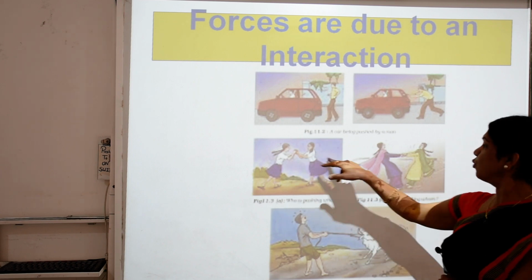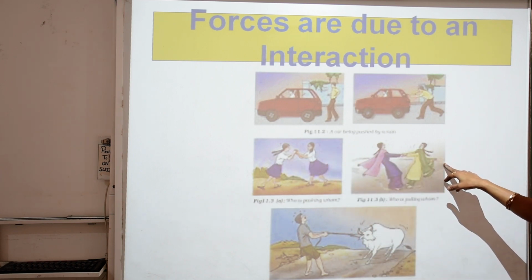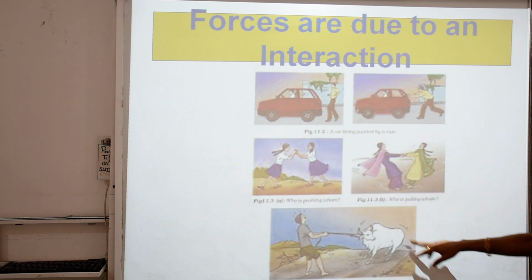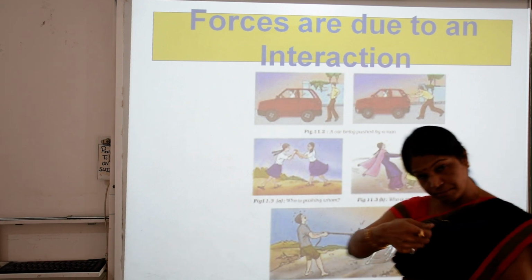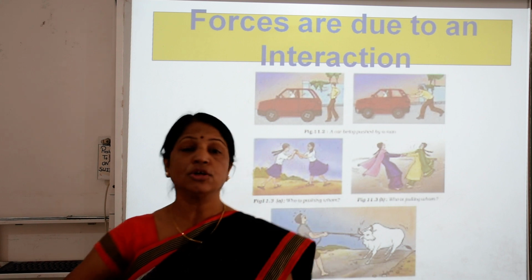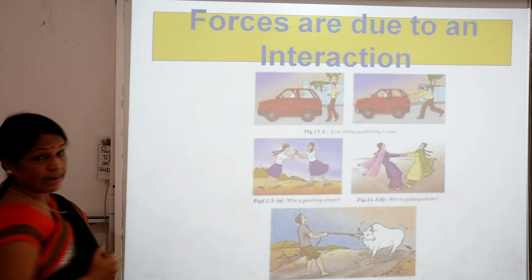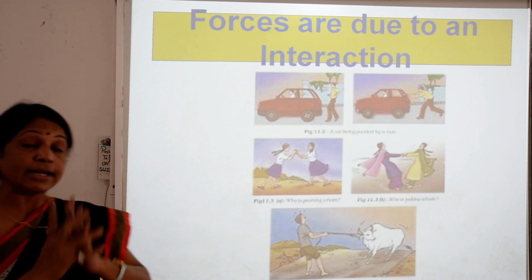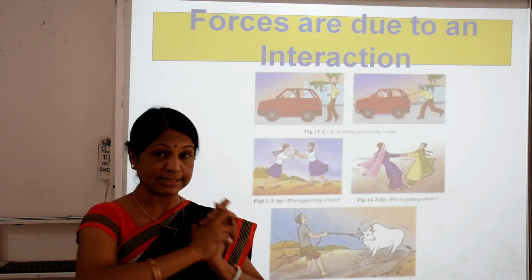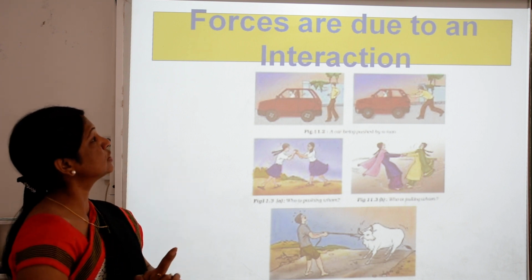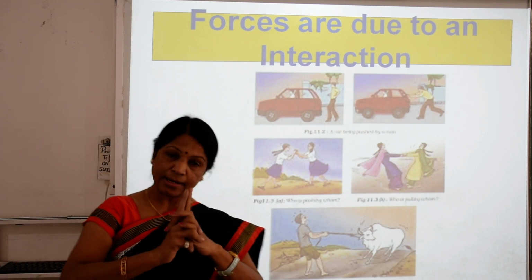They are the pushing, they are the pulling. Here again there is one person drawing a cow. It is maybe the pulling. So there are various types of examples, and here is the exerted force. This is the example. It is the specification of this example. Forces are due to an interaction.